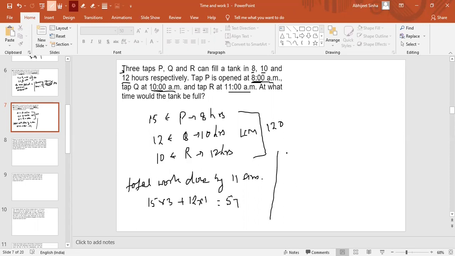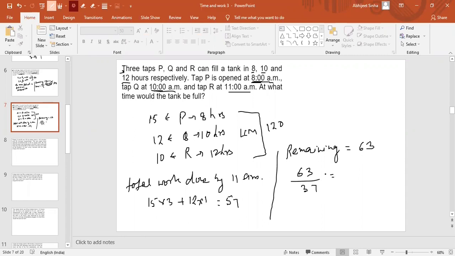Now what is the remaining work that is left? This is 120 minus 57, which is 63. So 63 units are left, and now P, Q, and R are all filling the tank. So after 11 a.m. the total efficiency will be 15 plus 12 plus 10, which is 37. So we divide 63 by 37.